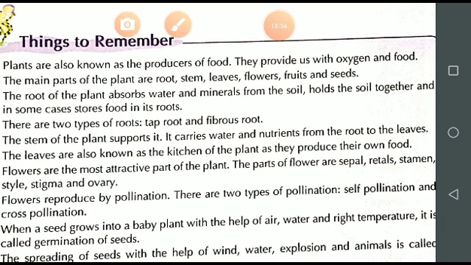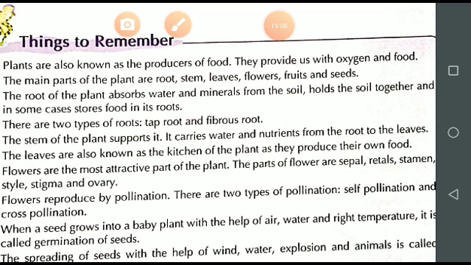What is photosynthesis? The process by which green plants make their own food in the presence of sunlight, water and carbon dioxide. Is it clear? I think this point is clear to all of you.